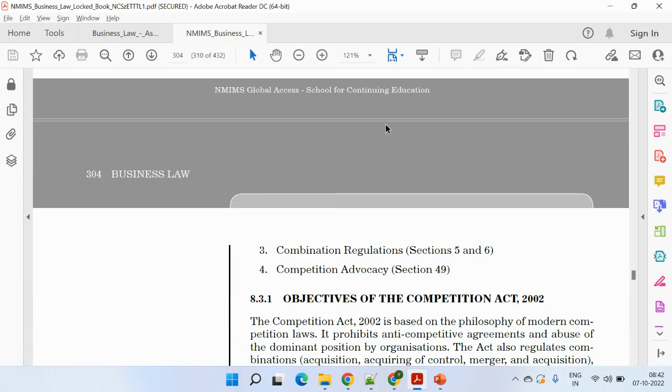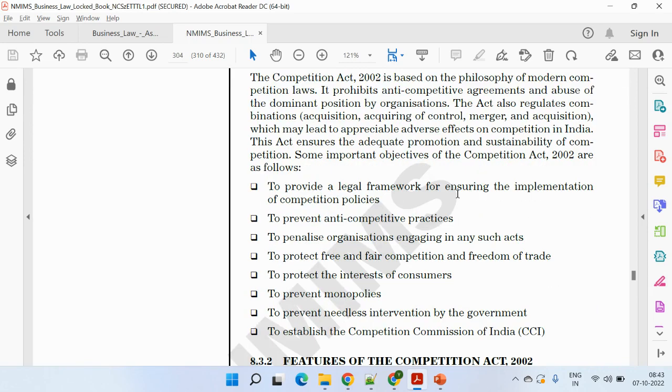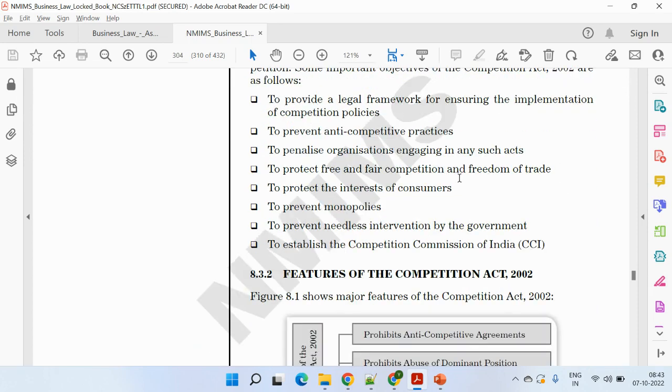Then you can give a brief about the four elements of this. Then the next part comes as the major objectives. So you can just write 3 or 4 pointers if you are short of words, but yes, if you have enough words, then maybe you can skip this part.